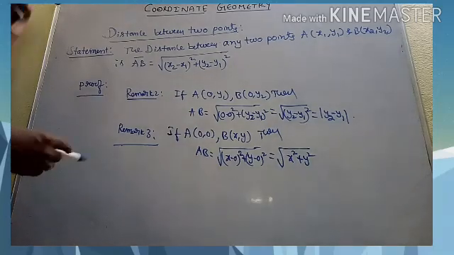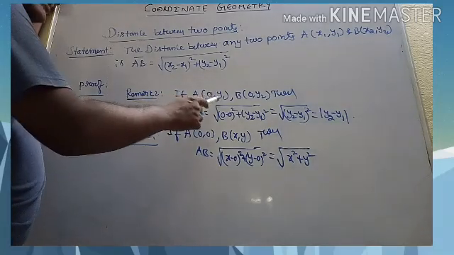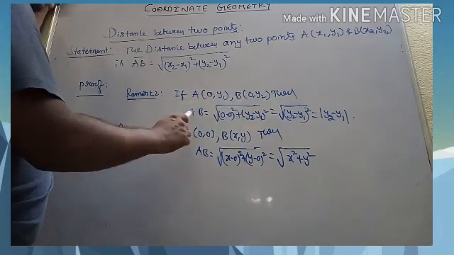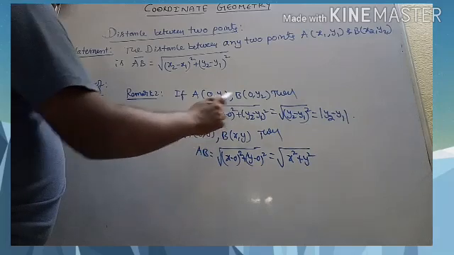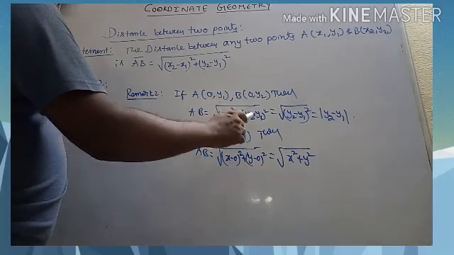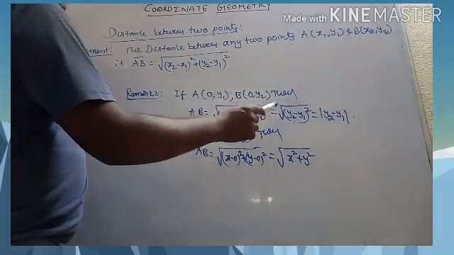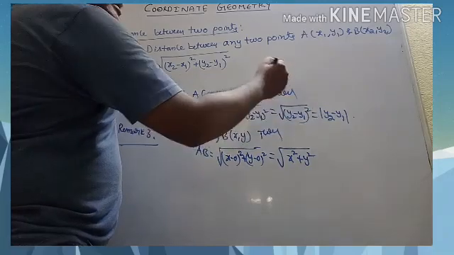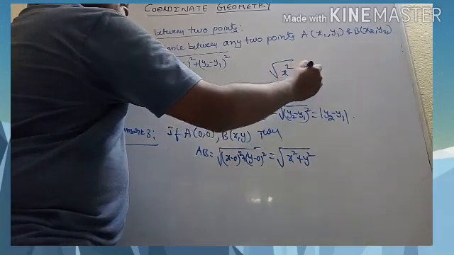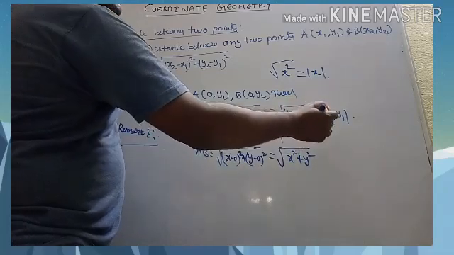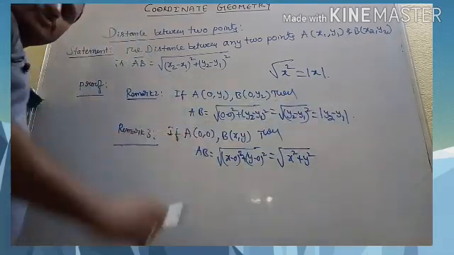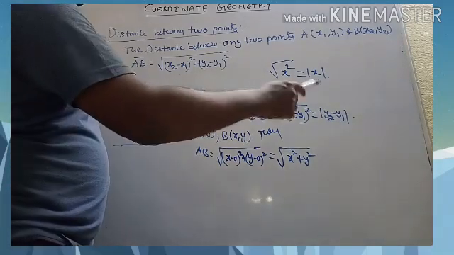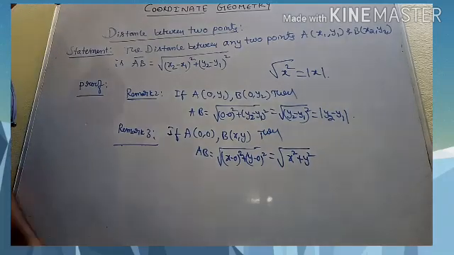Now we have remark 2. If A is 0 comma y1 and B is 0 comma y2, these are 2 points lying on the y-axis, then the distance AB is square root of 0 minus 0 whole square plus y2 minus y1 whole square. That is nothing but square root of y2 minus y1 whole square. In mathematics we know that square root of x square equals mod x. By that, we get modulus of y2 minus y1, the absolute distance between y2 and y1.